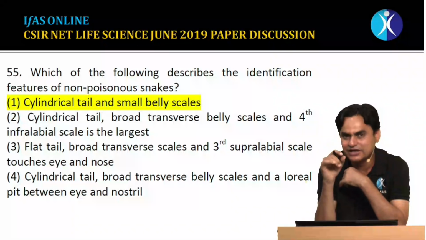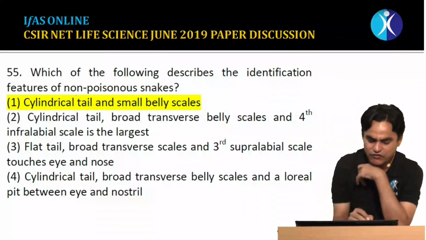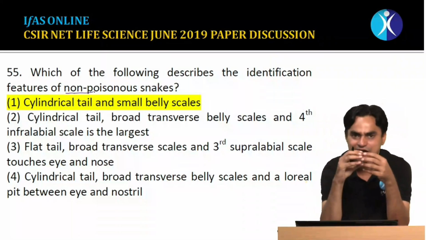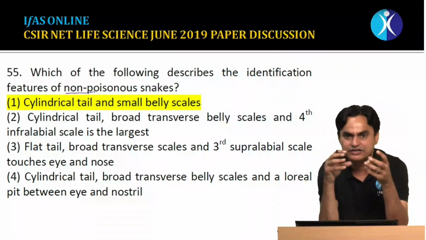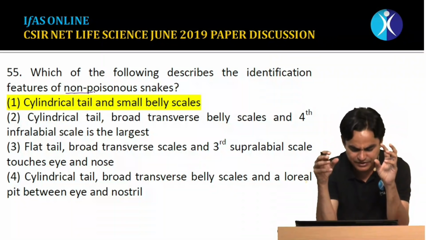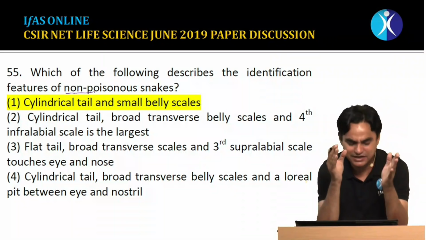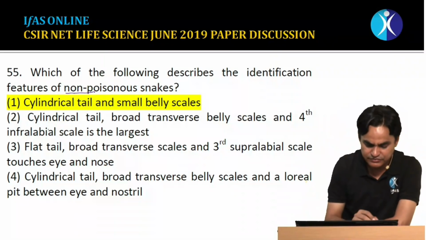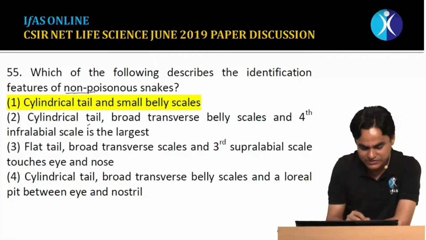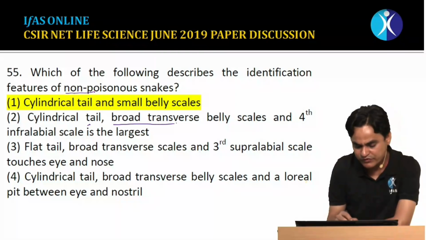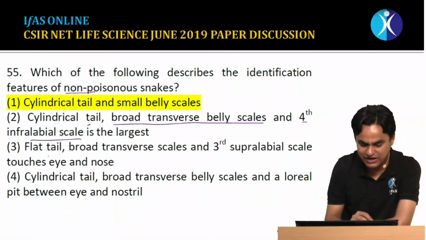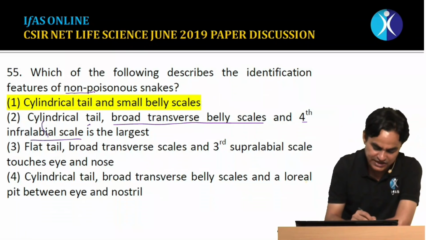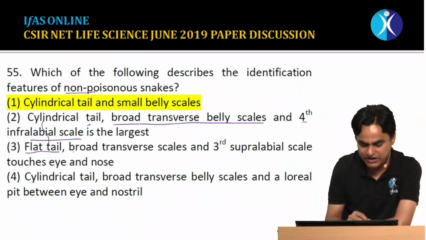If you remember, the characteristic of a non-poisonous snake is that they have a cylindrical tail and small belly scales. In comparison, poisonous snakes may also have a cylindrical tail, but they have broad transverse belly scales, and the fourth infralabial scale is the largest. Poisonous snakes could also have a flat tail.